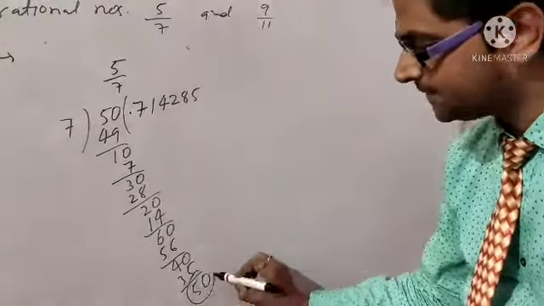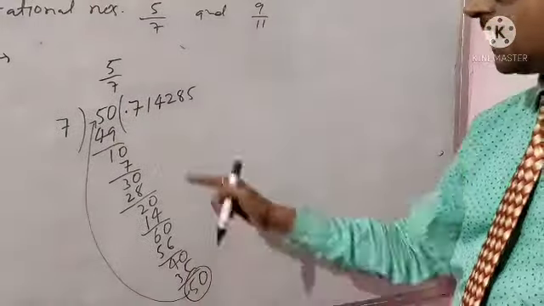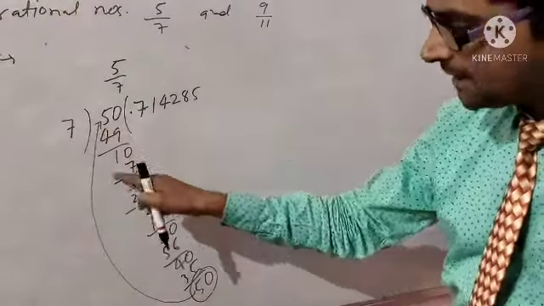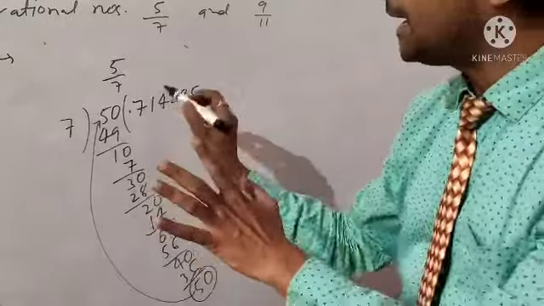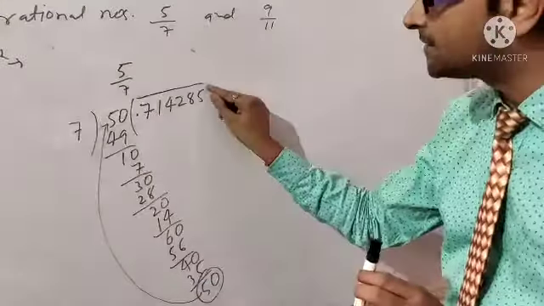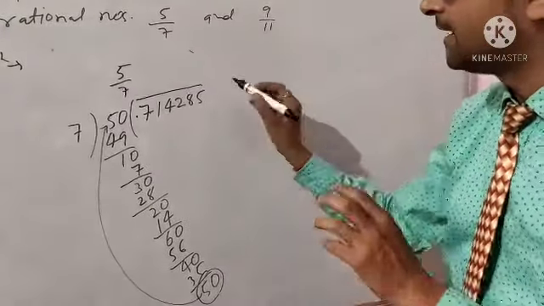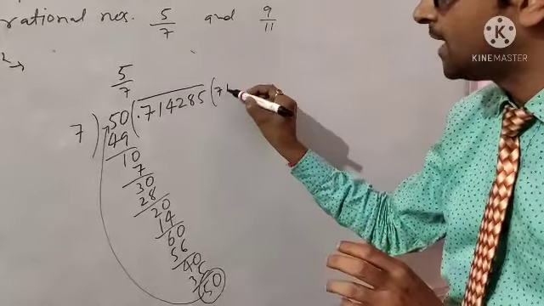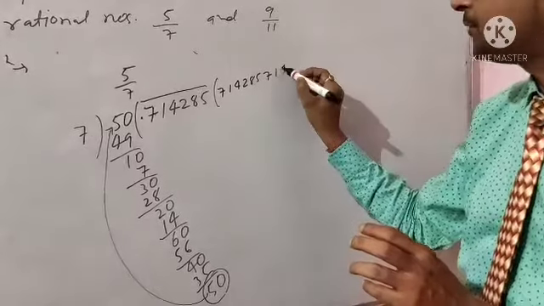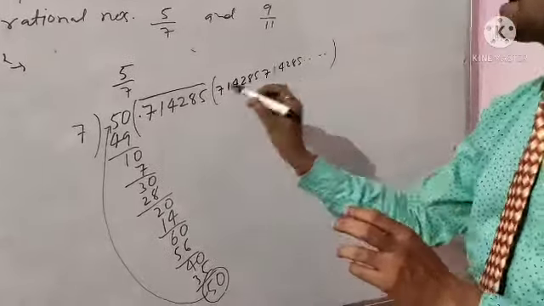Look at here student, this is the 50. Again the value is repeated, and the same logic applies after this value. That means here you can write it as recurring: 7 1 4 2 8 5, again 7 1 4 2 8 5, again 7 1 4 2 8 5. So we can write this in recurring form.